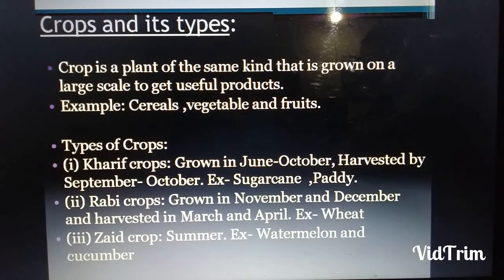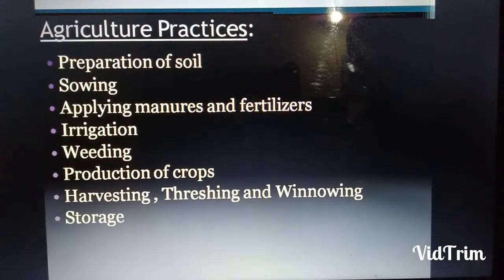Now last one is your zaid crop, means these types of crops are grown and harvested in summer season. Example, watermelon and cucumber. Come to the next slide, that is your agriculture. How do we do the agriculture? We have several steps to do the agriculture.